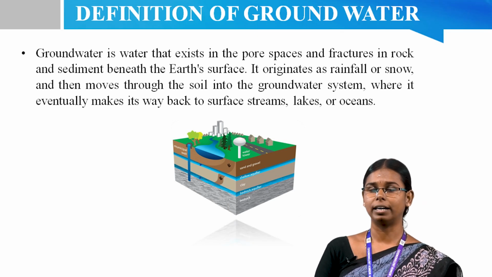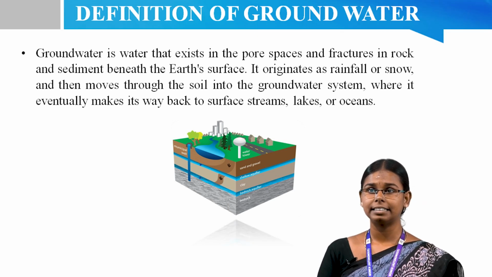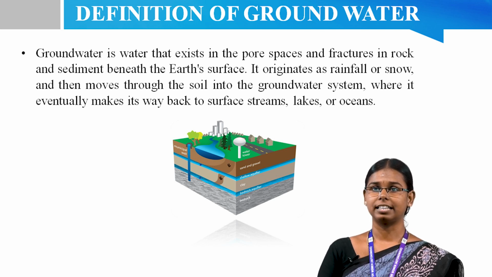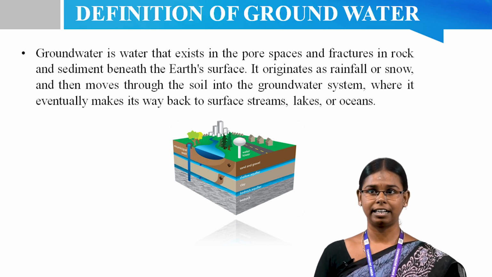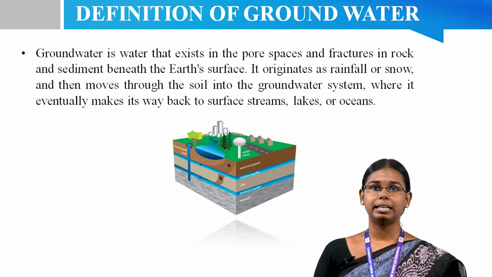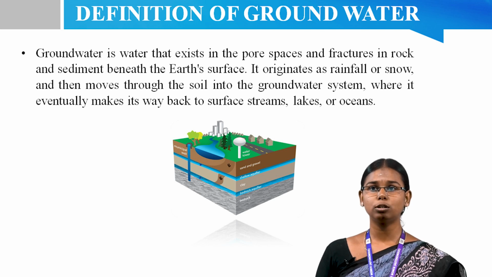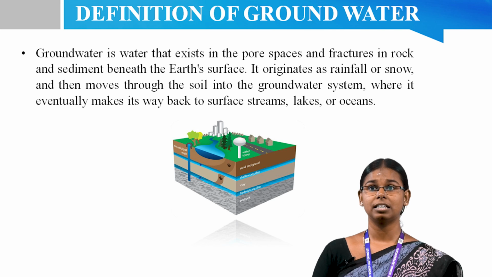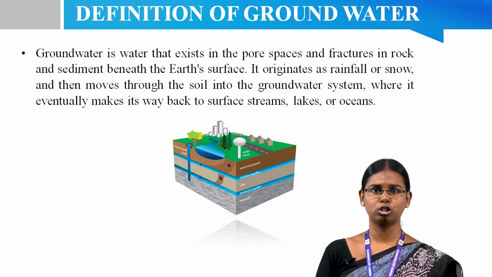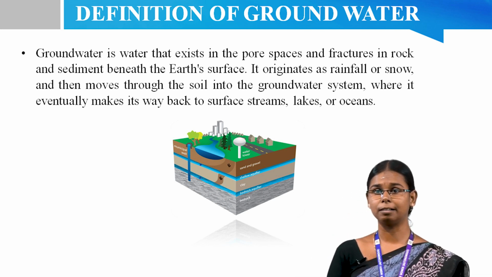Let me see groundwater. Groundwater is the water that exists in the pores and fractures in rock and sediment beneath the earth's surface. It originates as rainfall or snow and moves through the soil into the groundwater system, where it is eventually returned back to the surface in lakes or oceans, etc.